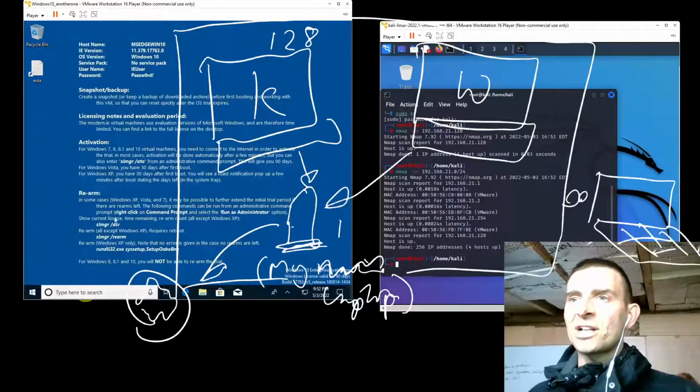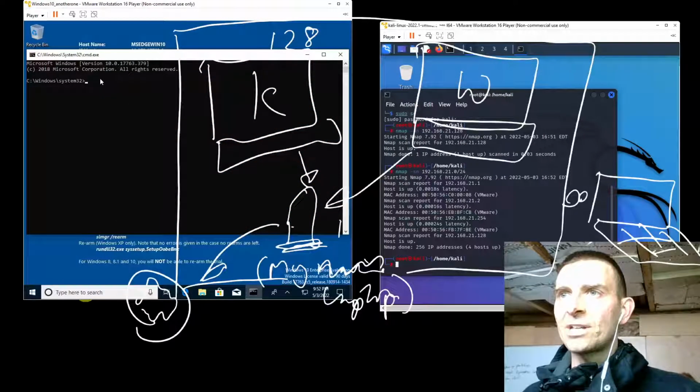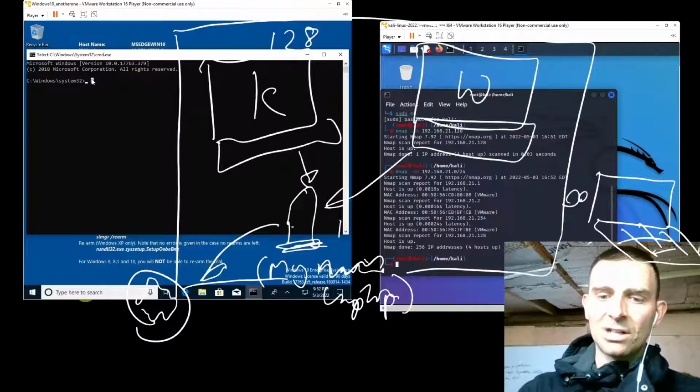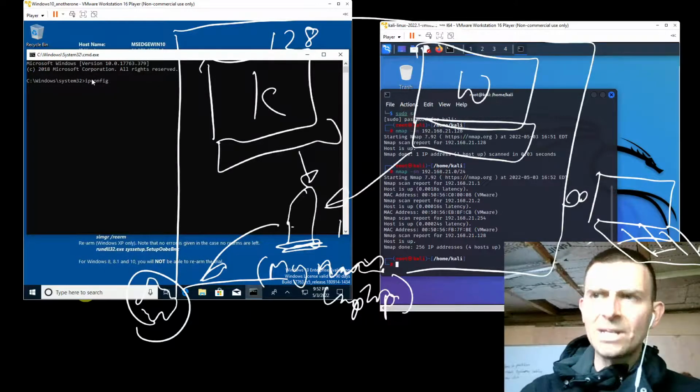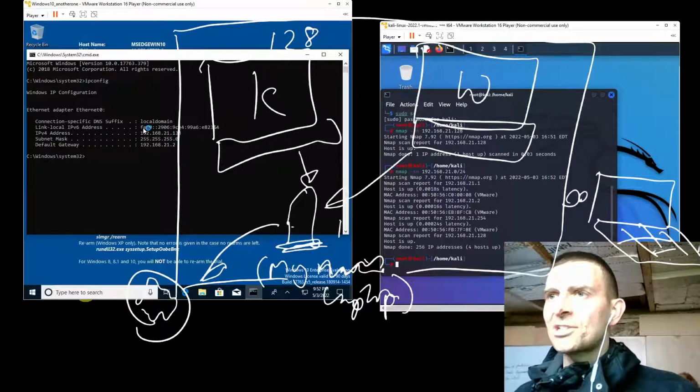And then once that comes up, we're going to go ipconfig, and we're going to take a look and see what our IP address is. So ipconfig, yeah, ipconfig for Windows, that's right. I had to check myself there.